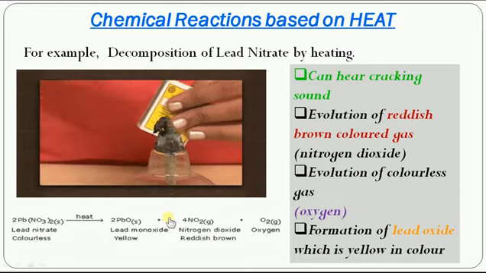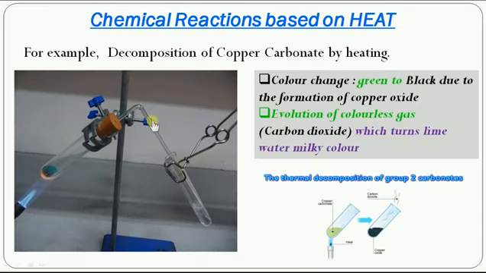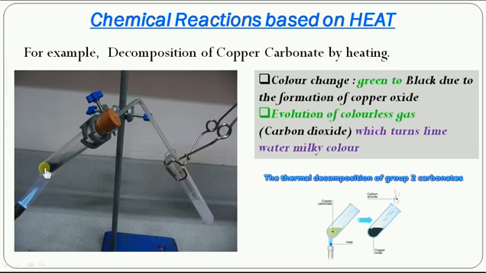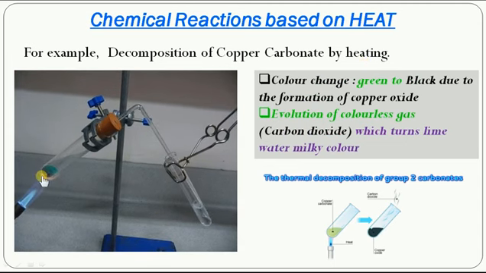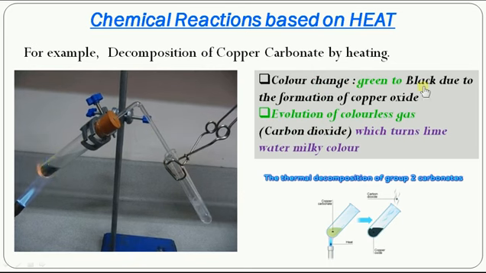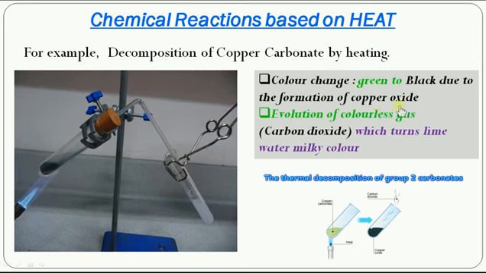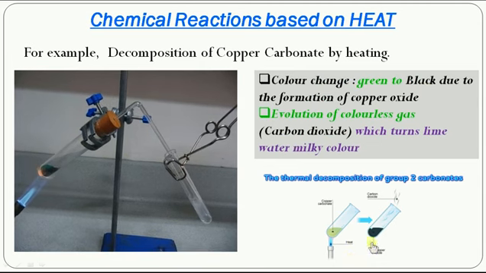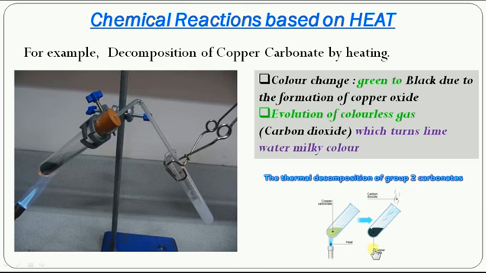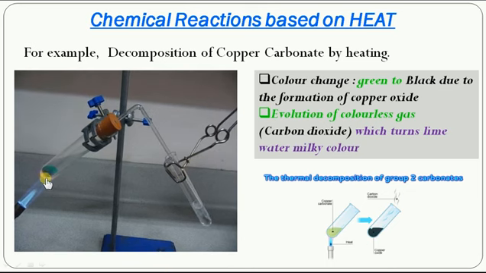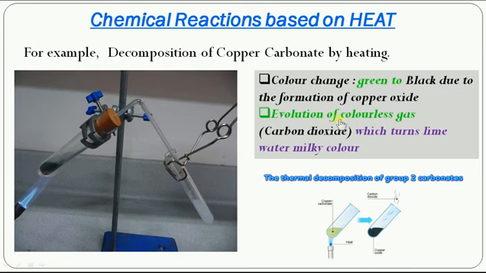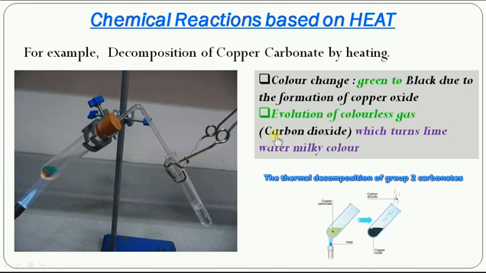Heating causes chemical reaction. Next, decomposition of copper carbonate by heating. Copper carbonate color is green. When you heat, it quickly turns into black color copper oxide. The green copper carbonate turns into black copper oxide by heating. This chemical reaction occurs only by heating, with the evolution of a colorless gas, which is carbon dioxide.